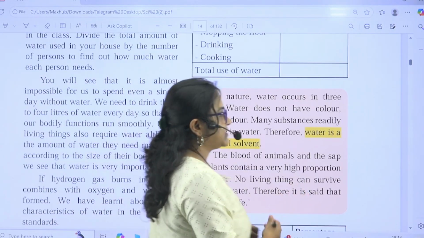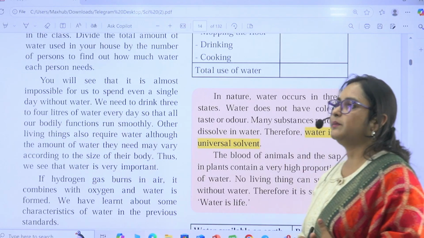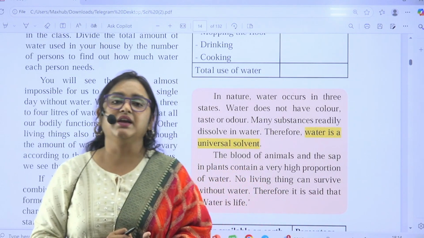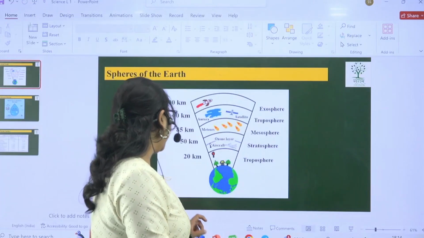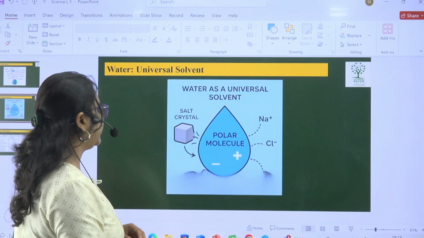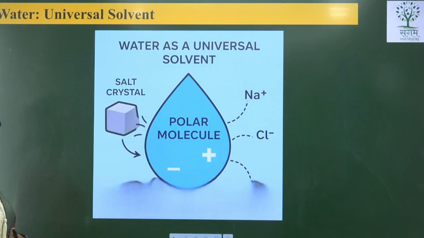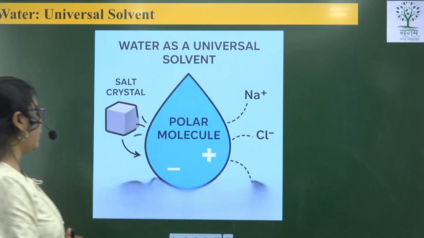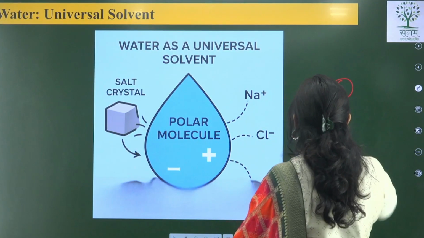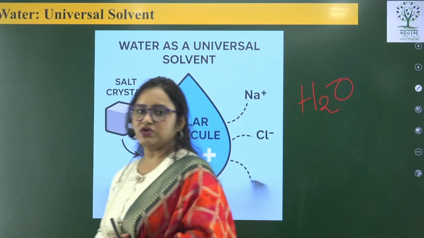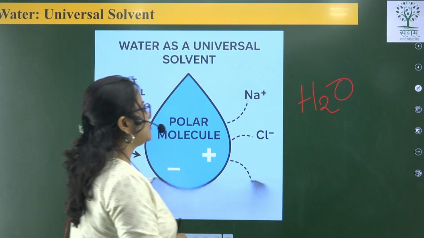After that, in UPSC 2020 or 22, I am not remembering the year, they asked why water is known as a polar molecule. Now here I have to tell you one very important and very interesting thing, that water is a universal solvent. Now we all know that the formula of water is H2O, that is, we have two atoms of hydrogen and one atom of oxygen, and that's why it is not stable.